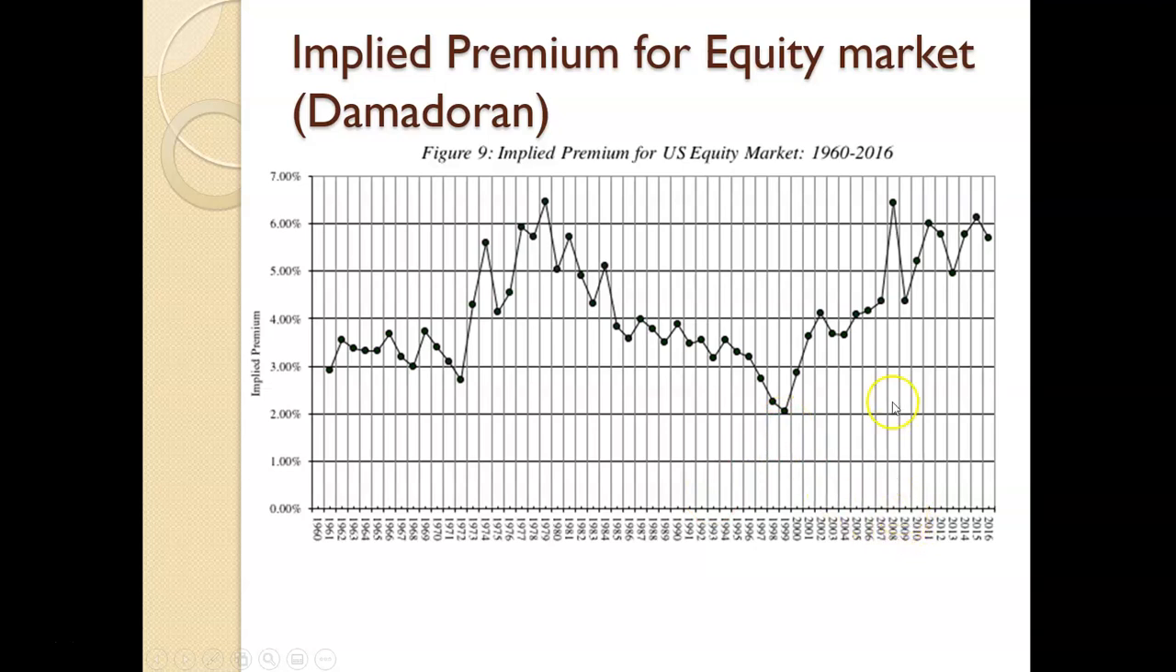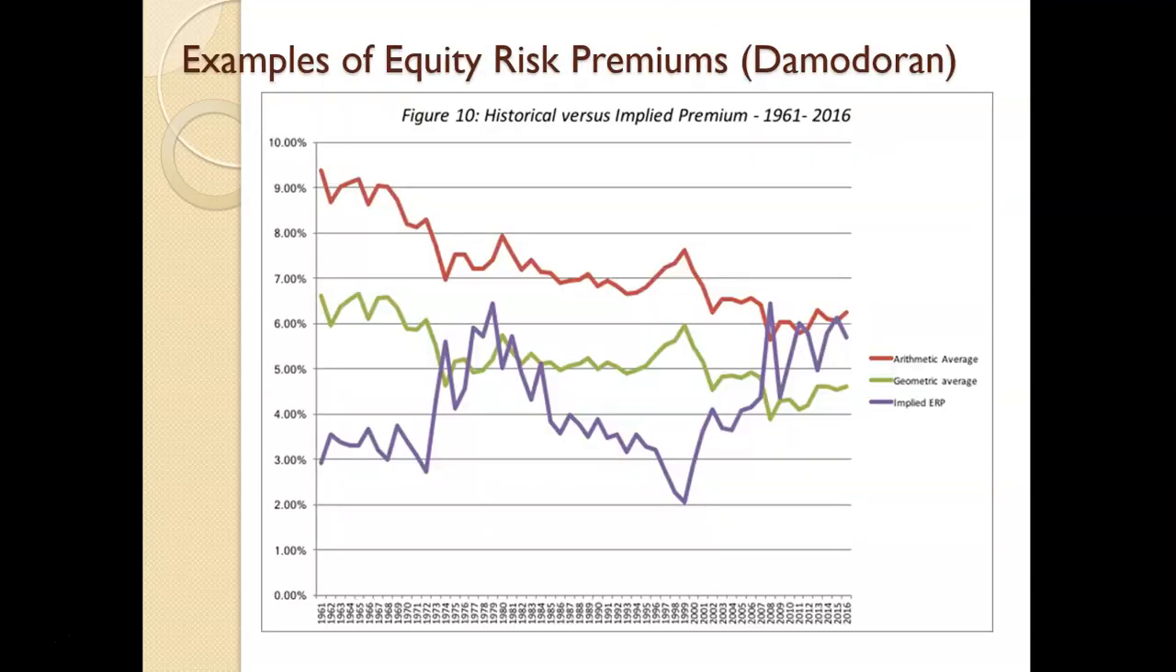Also, at the depths of the financial crisis, you'll see the implied equity market risk premium was really high. Also in the late 70s, when the markets were not doing that well, it was very high. So it's definitely influenced by market sentiment at any given point in time.